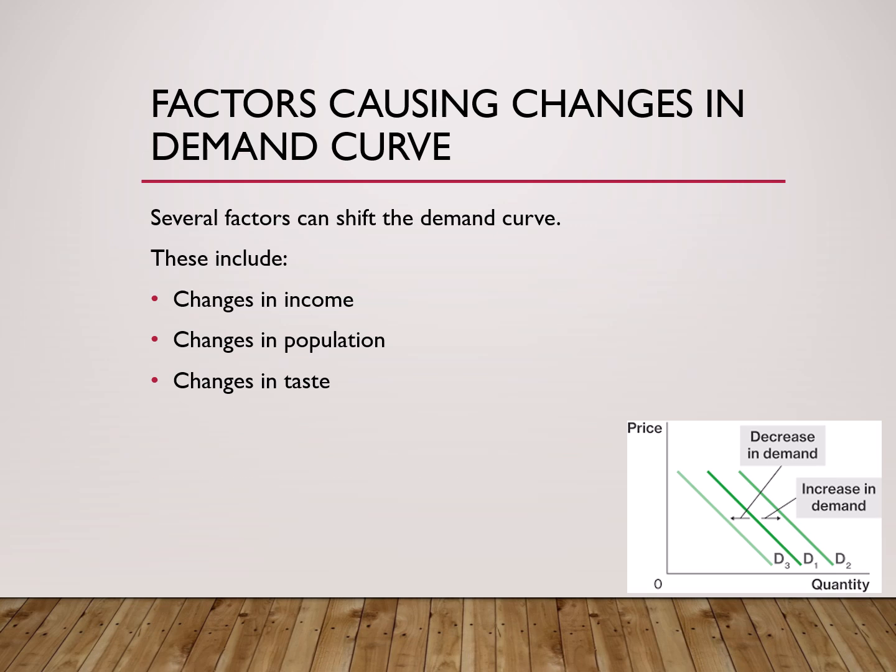Changes in price of related goods. Another factor is the price of related goods. Related goods include substitute goods and complementary goods. Substitute goods are products that can replace each other. For example, tea and coffee, Pepsi and Coca-Cola. Suppose coffee becomes expensive, many people may switch to tea. As a result, demand for tea increases.